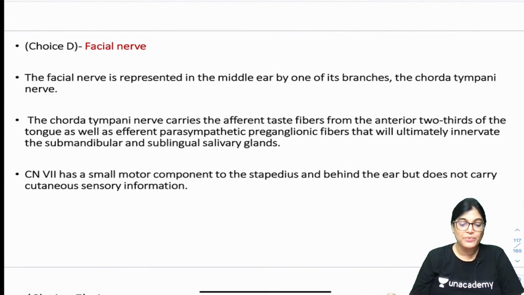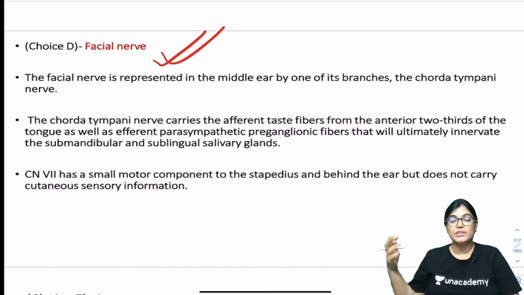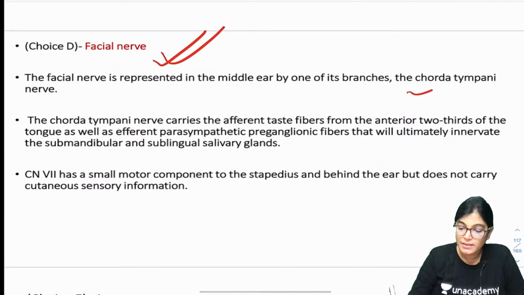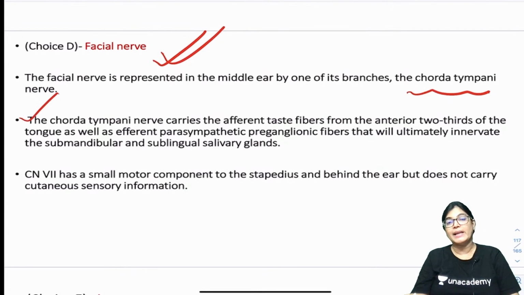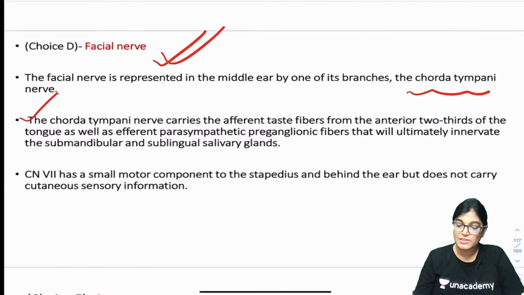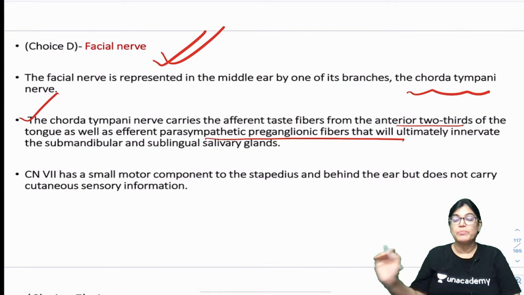Facial nerve. Why is facial nerve not the correct answer? When we talk about facial nerve innervation in terms of ear, it gives one of its branches, that is called the chorda tympani nerve, which traverses in the middle ear. Chorda tympani nerve is carrying afferent fibers for taste sensation of anterior 2/3 of tongue and parasympathetic preganglionic fibers.